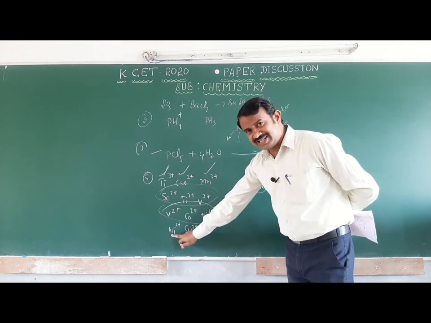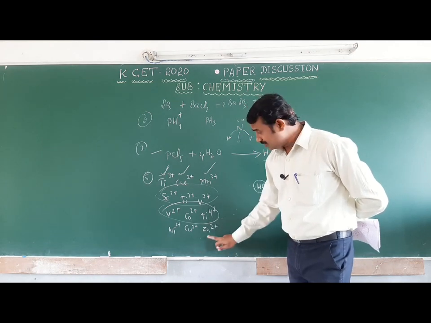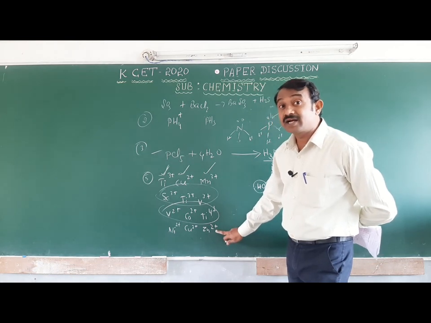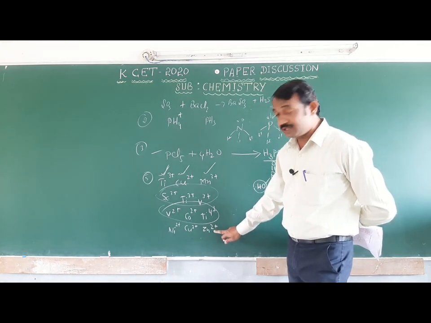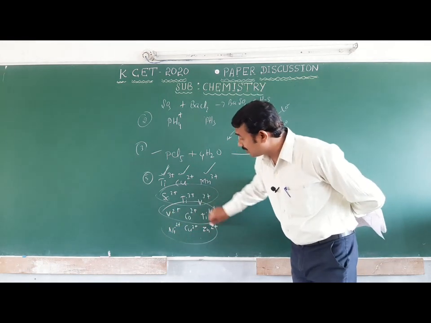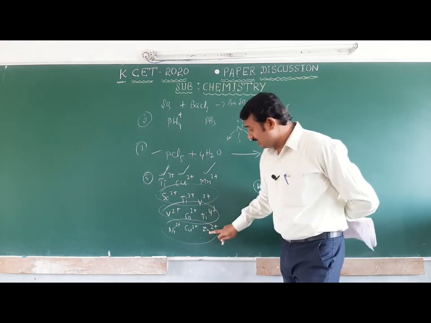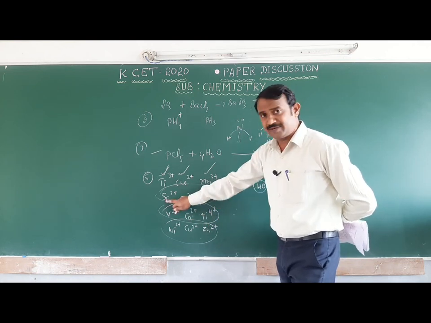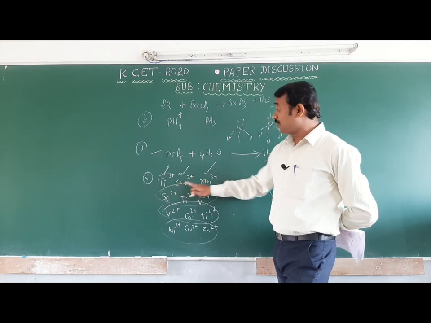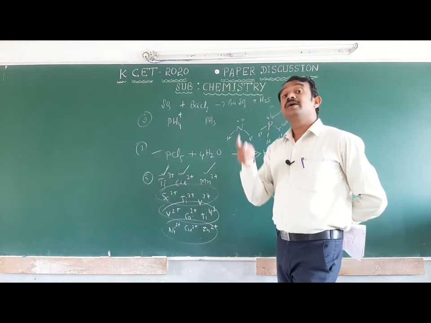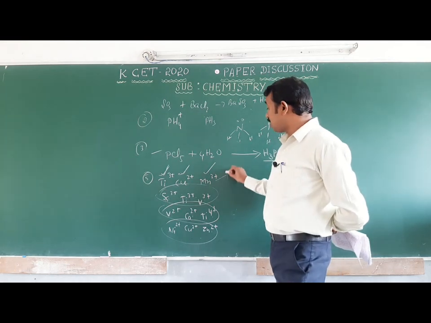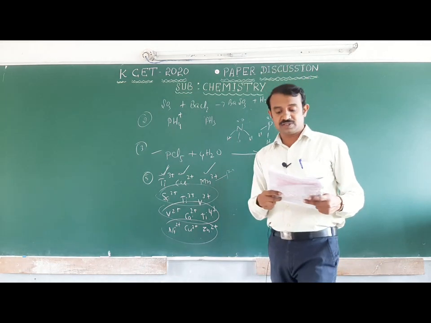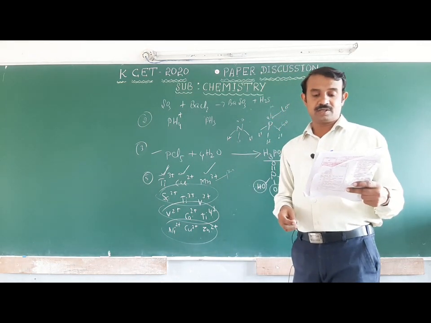Next, nickel 2 plus is colored, copper 2 plus is colored, zinc 2 plus, 3d10 4s2, lose 2 electrons, 3d10 completely filled, does not have unpaired electrons, this is colorless. Here 2 colored and 1 colorless, here also 2 colored and titanium colorless, here titanium and vanadium colored, scandium colorless, but here titanium, copper and manganese are colored and have unpaired electrons, that's why these are paramagnetic. Option A, titanium, copper 2 plus, manganese 3 plus are colored compounds.